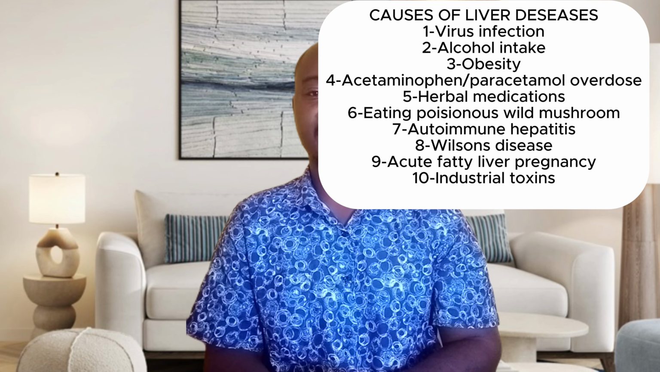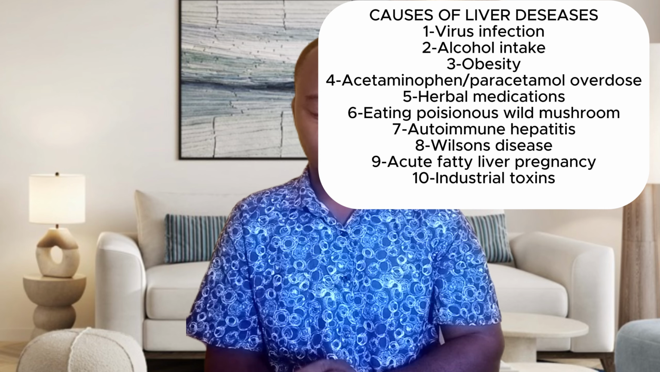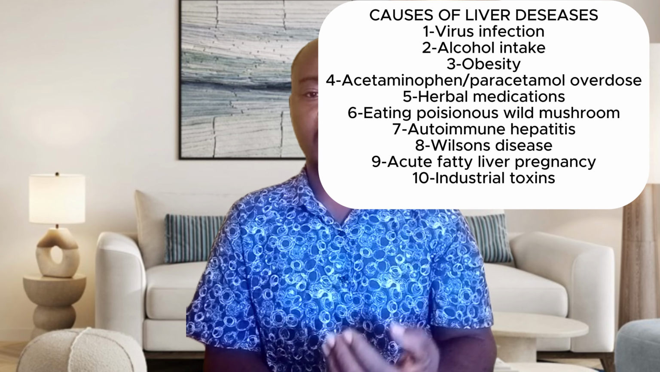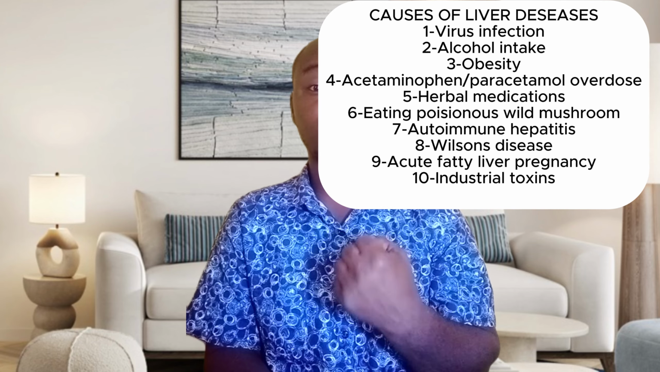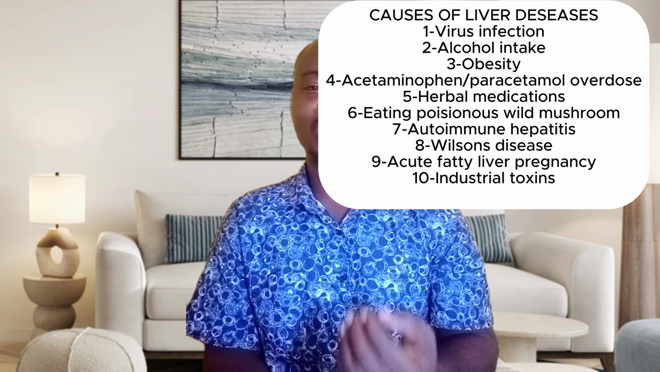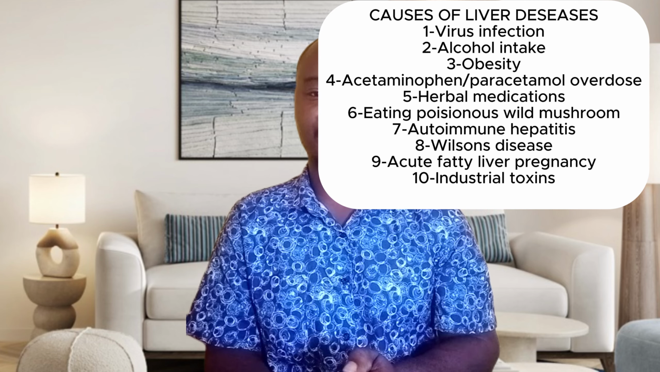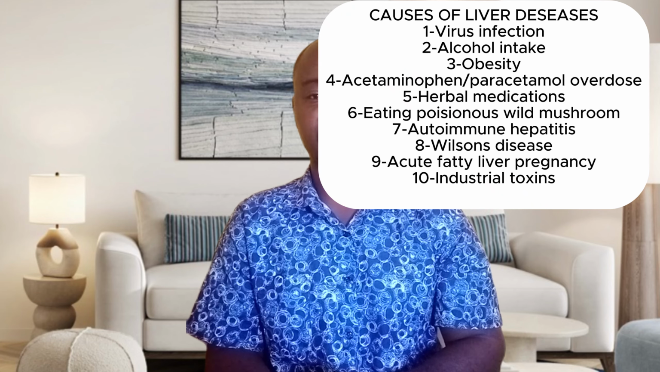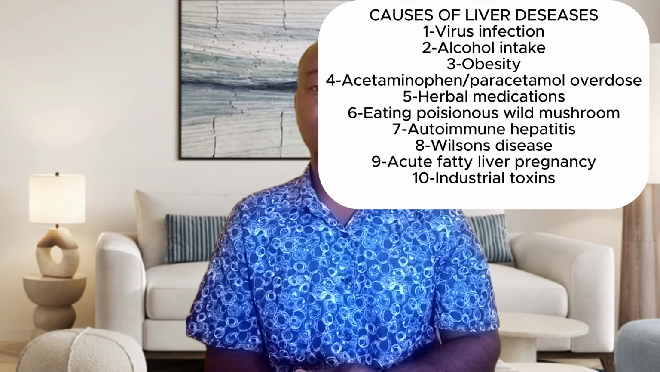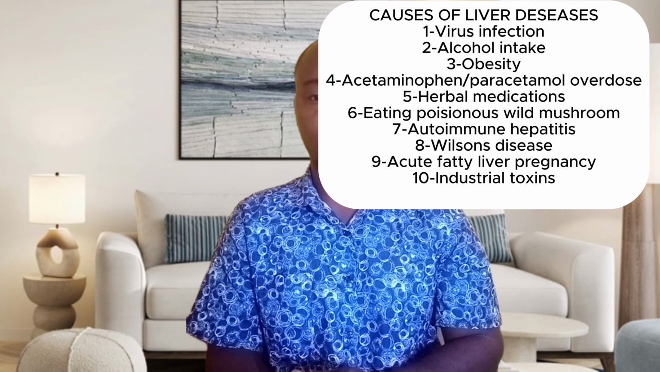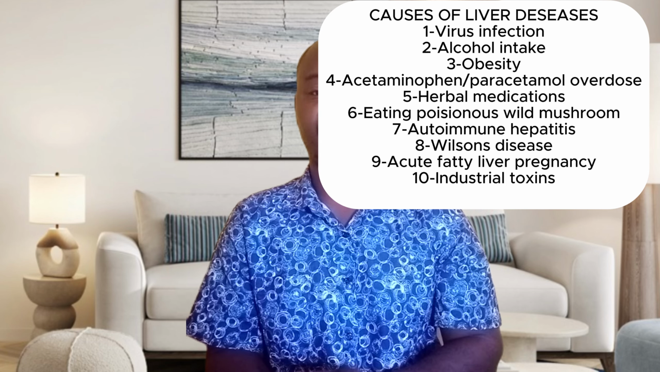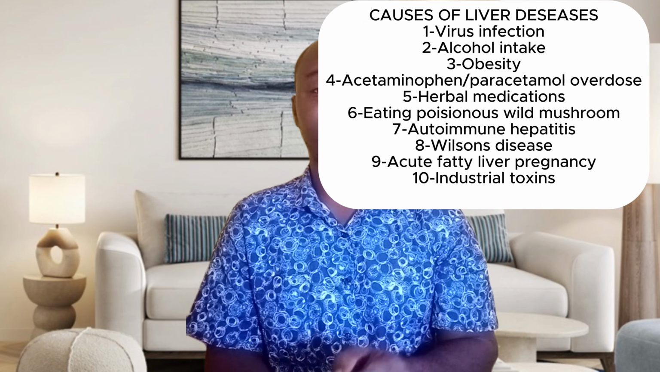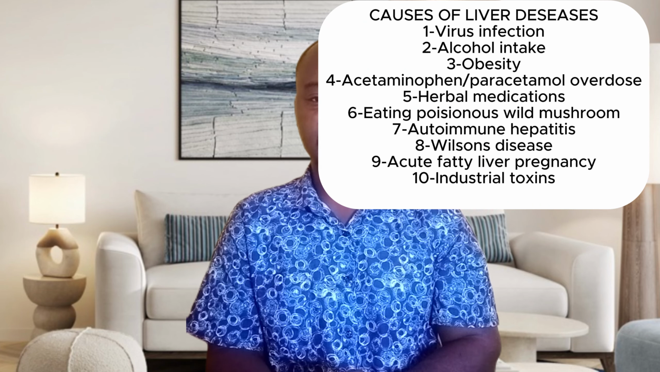And then alcohol intake also causes liver diseases. So when you become a chronic alcoholic, you know how strong alcohol is. Imagine you taking alcohol and it's getting into the bloodstream without the liver filtering it. That is going to make a very serious toxicity in the system. So that is very, very dangerous. And then obesity. Obesity can be a risk factor for liver disease. So let's take notice of that.